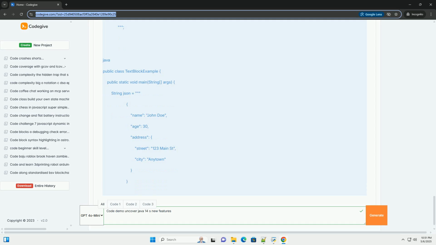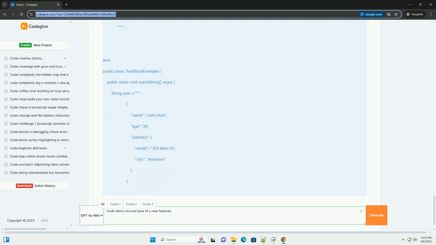Example: Scoping rules. The scope of the pattern variable, for example s in the example, is limited to the if block or the else if block where the instanceof check is true. It is not available outside those blocks. If using OR and AND, be careful to ensure that the variable is definitely assigned before being used, to avoid compile time errors. Example showing scoping.